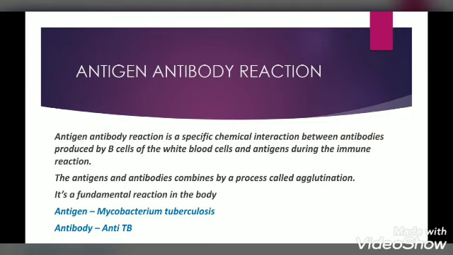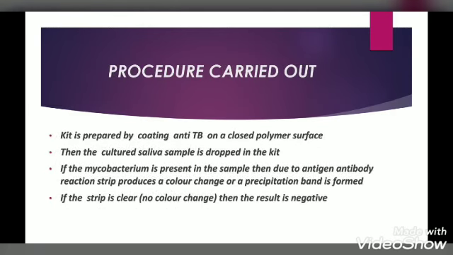We can even get coated antibody wells and use them for this purpose. The antigen antibody reaction occurs, and due to agglutination we get a precipitation band or color change. The procedure is that the kit is prepared by coating the anti-TB antibody on a closed polymer surface, and then we place drops of saliva sample in the kit. If mycobacterium is present, the antigen antibody reaction will form a precipitation band, or else the strip will be clear and the result will be negative.